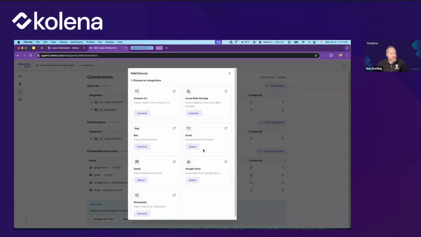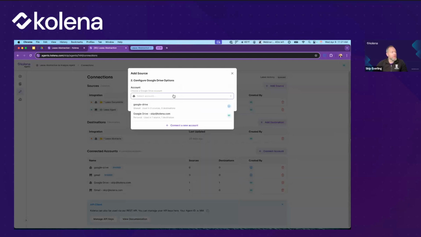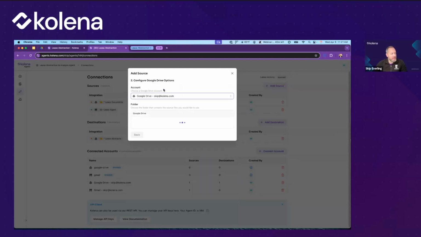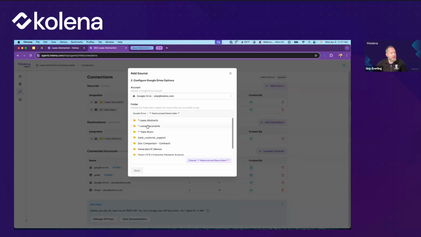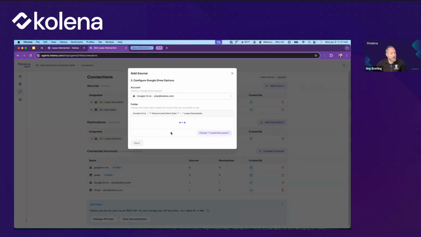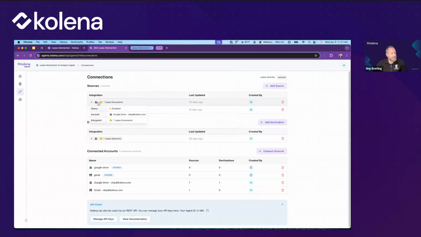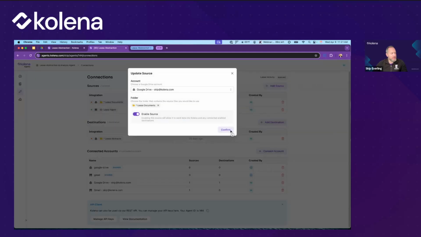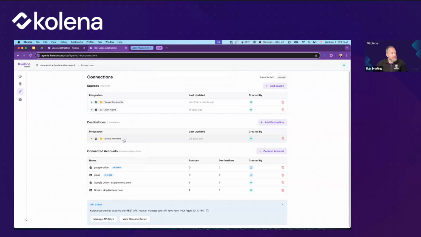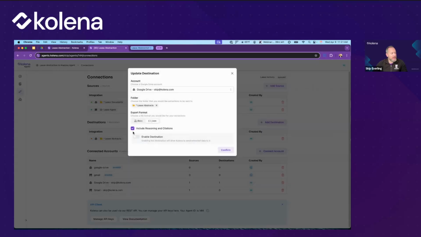So just as a demonstration, I'm going to use a Google Drive connection where I've got it connected already to my Google Drive account here. And what I want it to do is be looking for new lease documents coming into this lease document folder. I'm going to go ahead and choose that. It already exists, so I'm just going to exit. You can see that I've created it here. I'm going to make sure that that's enabled. Great. And similarly, when it's done, I've set it to output to this lease abstract folder.